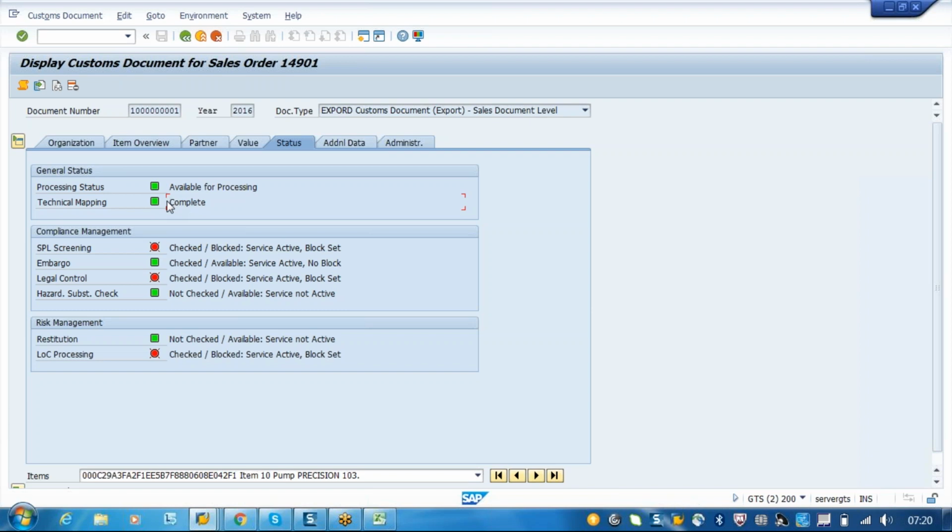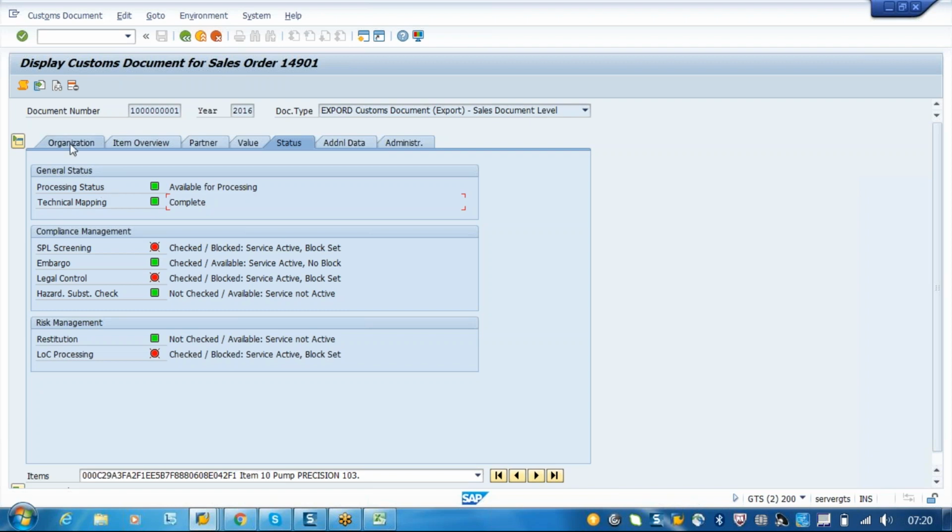We will be calling them the simplified process or the normal process. In the normal process, the document should be complete. In the simplified process, even if the document is incomplete, we can declare. So just don't get confused at this moment with the terminology. At the time when we are actually discussing customs, I will tell you all this.